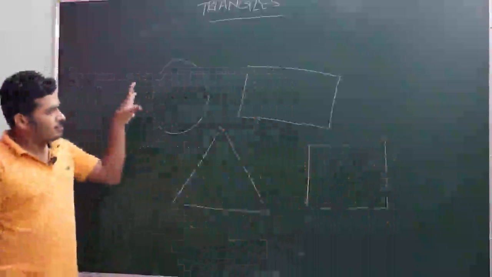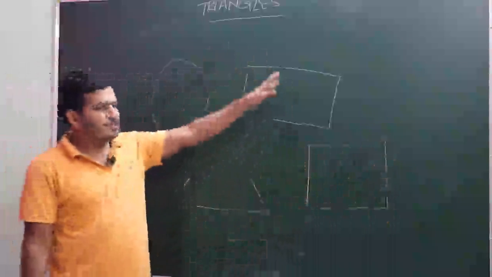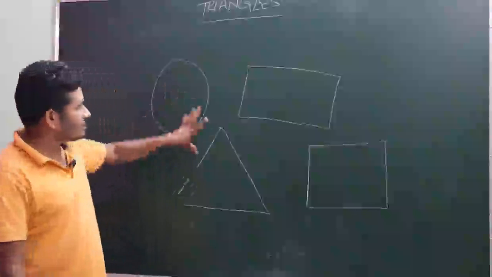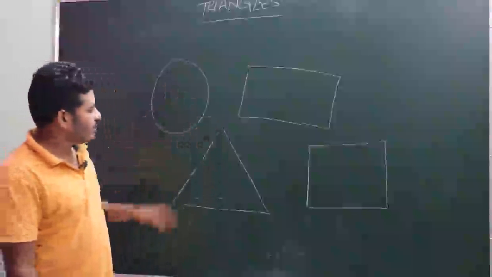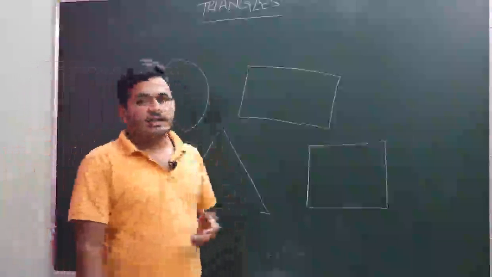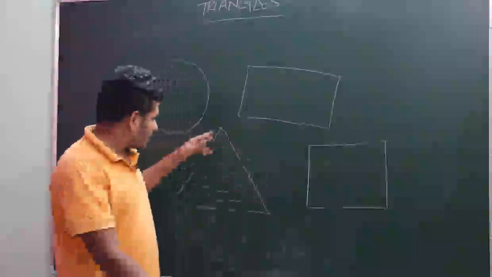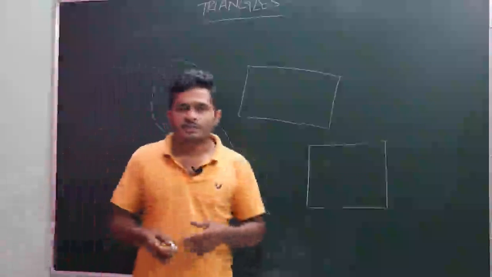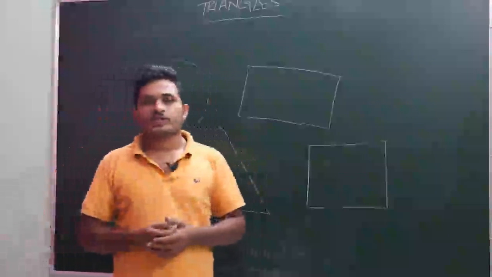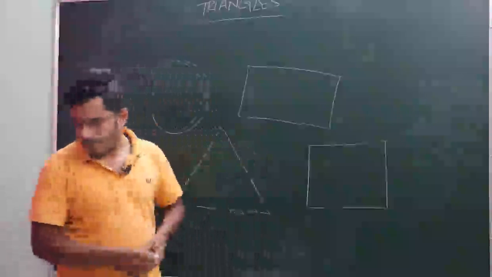These are all plane figures. Among those plane figures, today I would like to discuss triangles. What is a triangle? What are the properties of triangles, what does a triangle consist of, and what is congruency of triangles? Let us discuss today.